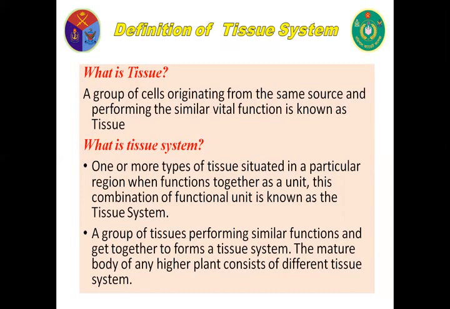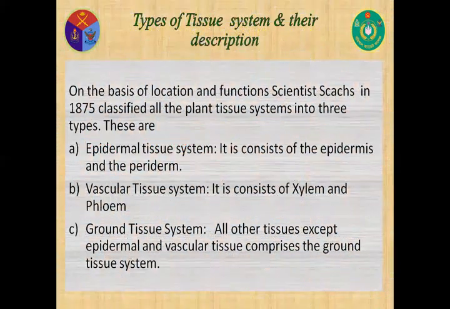One or more types of tissue situated in a particular region, when they function together as a unit, this combination of functional unit is known as the tissue system. A group of tissues performing similar functions get together to form a tissue system. The matured body of any higher plant consists of different tissue systems.